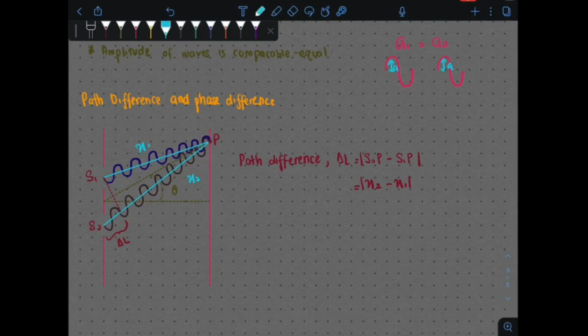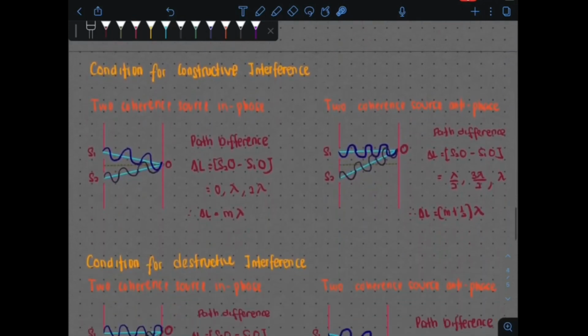So the path difference can also be calculated from here. If you look, this is the right angle triangle here. The length of this right angle triangle indicates the path difference between the first source and the second source. So as you can see, the path difference here is 1 wavelength, the same as what we measured just now. Besides that, delta L here, the path difference, can be calculated as the distance from S2 to P minus S1 to P, which is X2 minus X1.